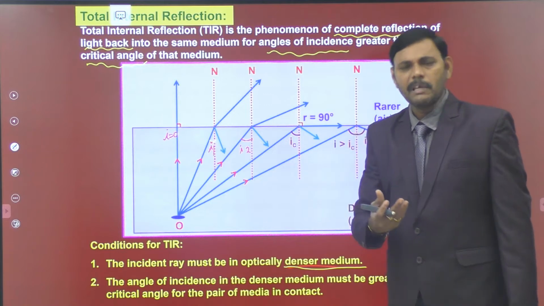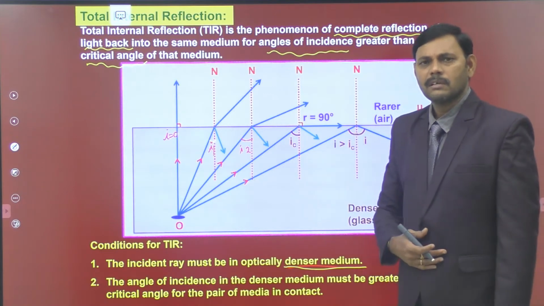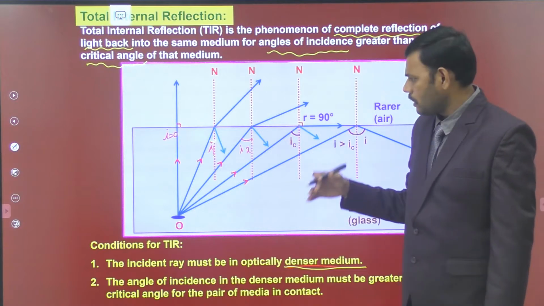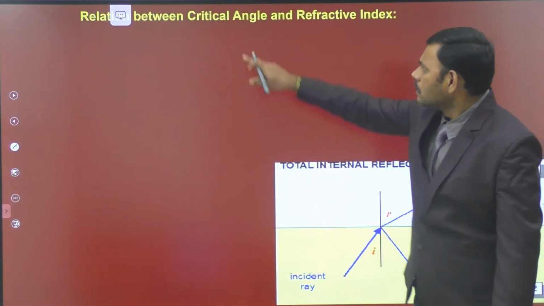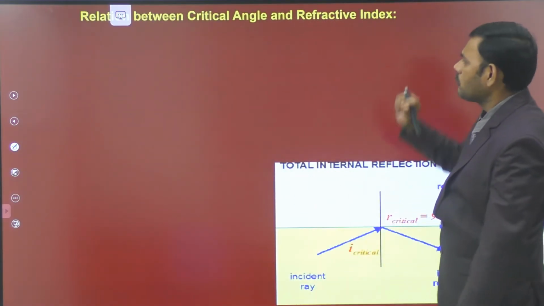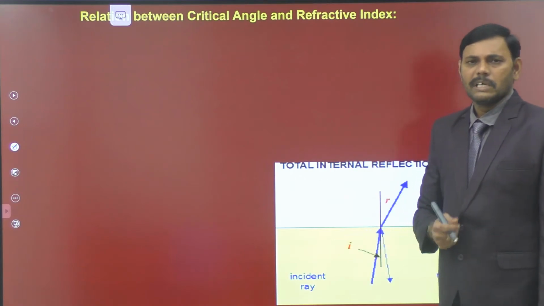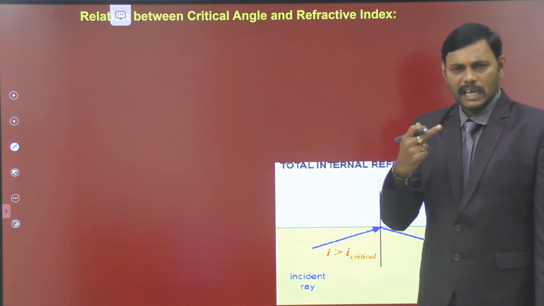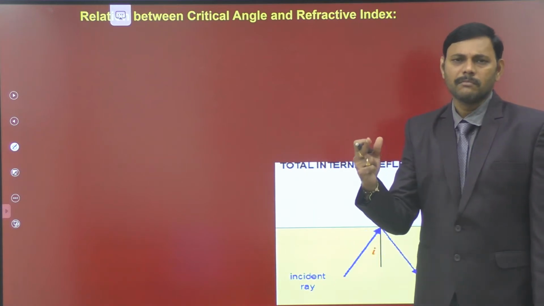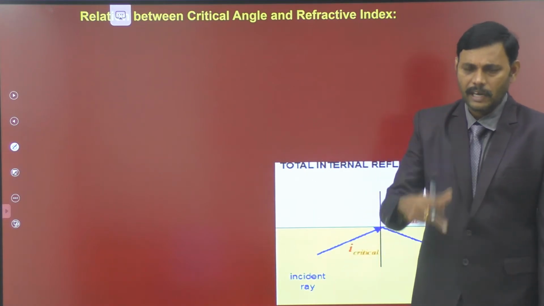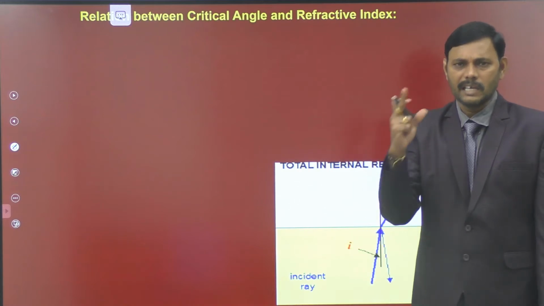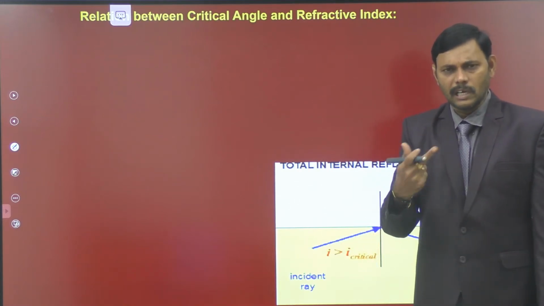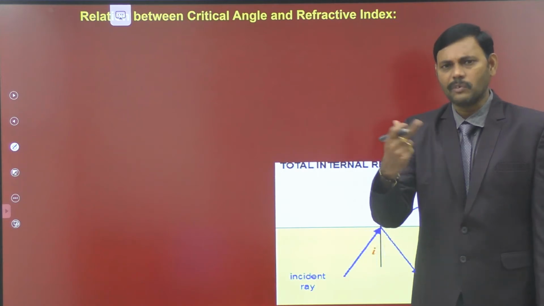So let me derive the expression for the relation of critical angle and refractive index of the denser medium. So let us move on to the derivation. Relation between critical angle and refractive index. So critical angle, we already defined it. That is the angle in the denser medium for which the refracting angle is 90, so that the light ray grazes along the boundary. That is the critical angle. We would like to know the relation between critical angle and refractive index.